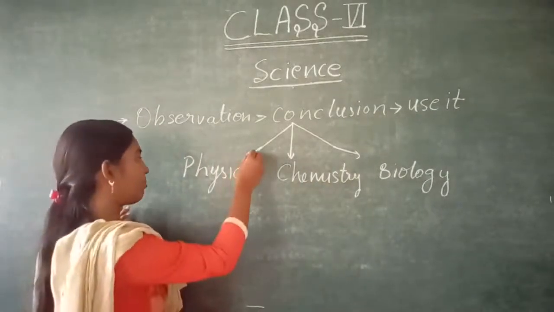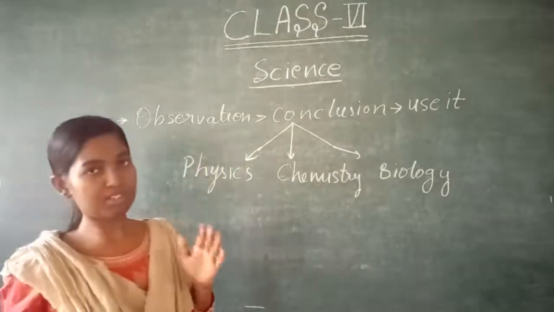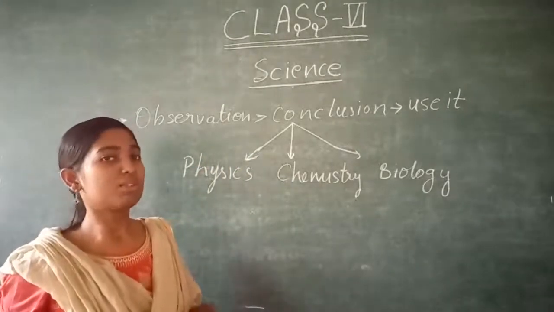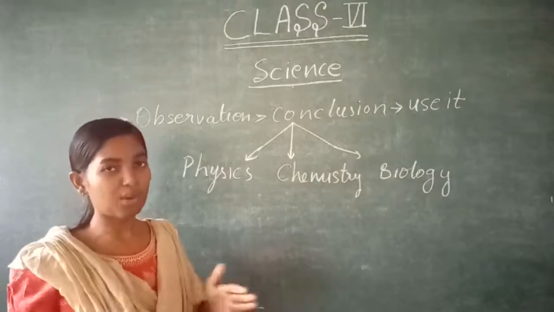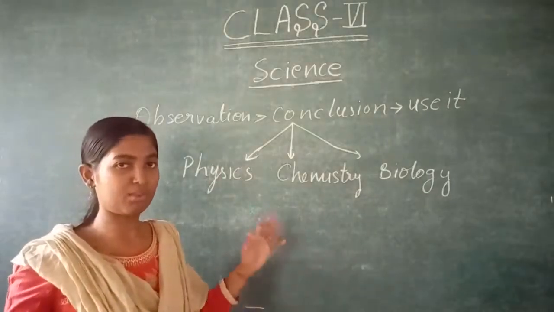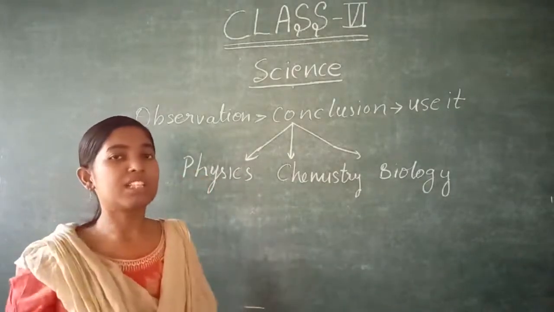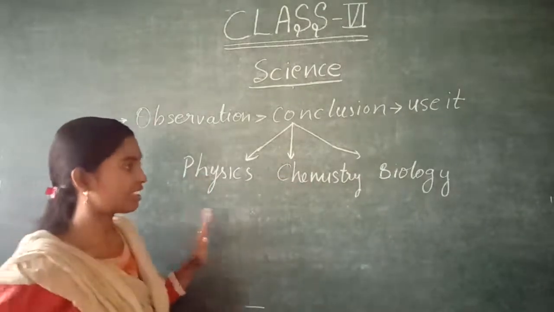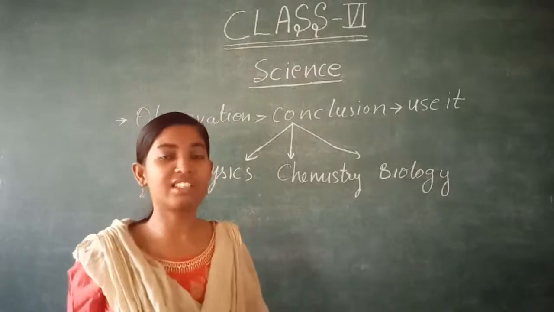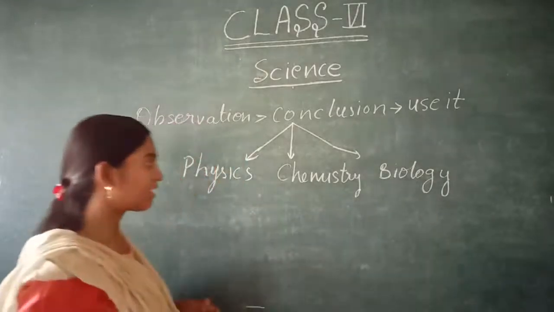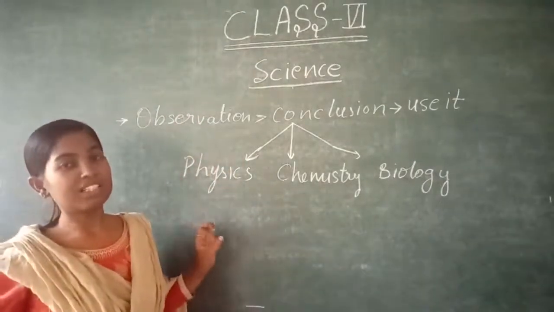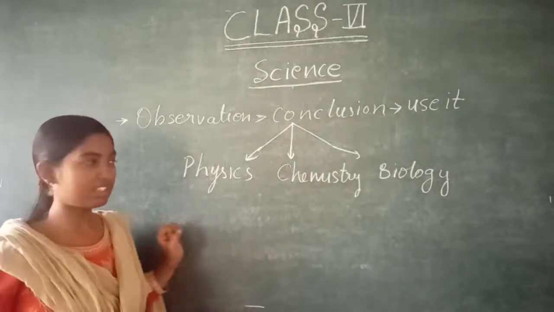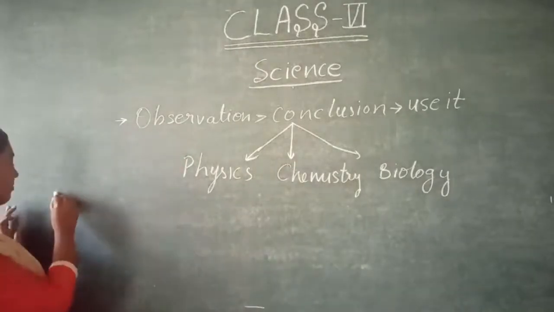As more time passes, science is getting broader and broader, so to make their work easy, they divide it into groups. Those groups are physics, chemistry, and biology, so that they can study easily. We will also understand this division through examples.